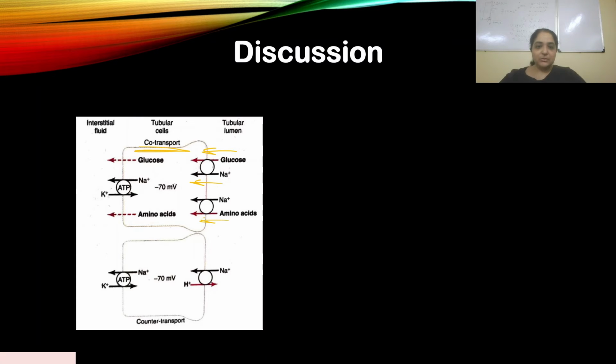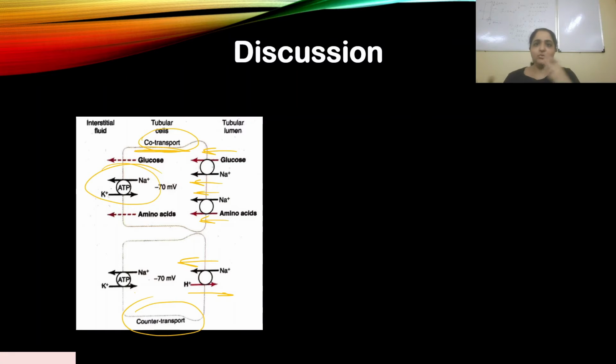And sodium and amino acids are also moving in together. So amino acids and glucose move out into the interstitial fluid, and this is the sodium potassium ATPase pump, which plays an important role. Similarly, hydrogen ion is being secreted in, sodium is moving out, being reabsorbed back into the blood. Now this is in the initial part of PCT. These two methods, the co-transport and the counter transport, are happening in the initial part of PCT.